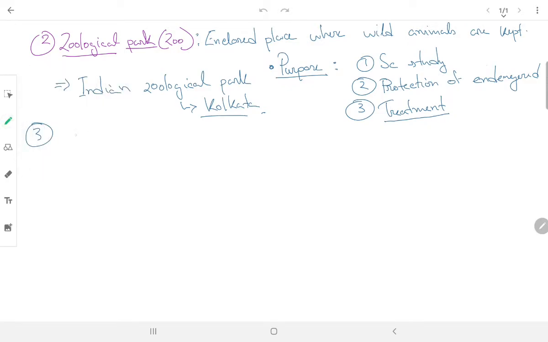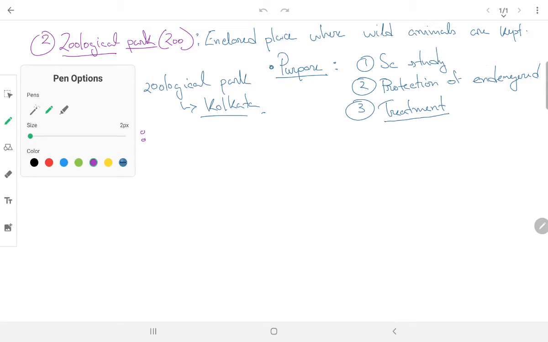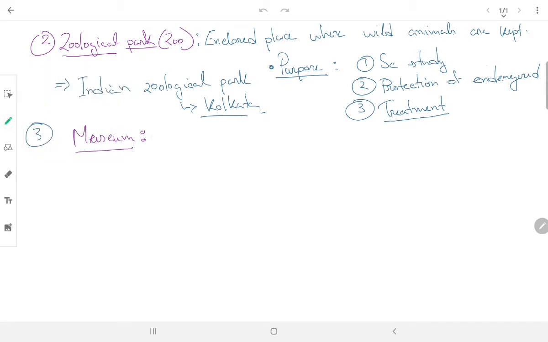Third one is museum. In museum, what is done? In museum, preserved organisms are kept. That also works as taxonomical aid. Preserved organisms are kept. All of them are dead. In museum, only dead organisms are kept. Okay.